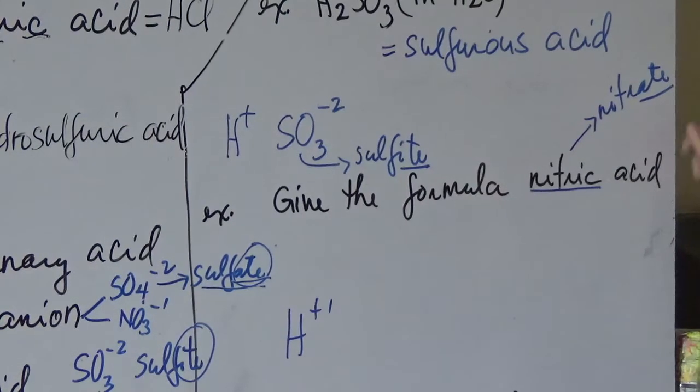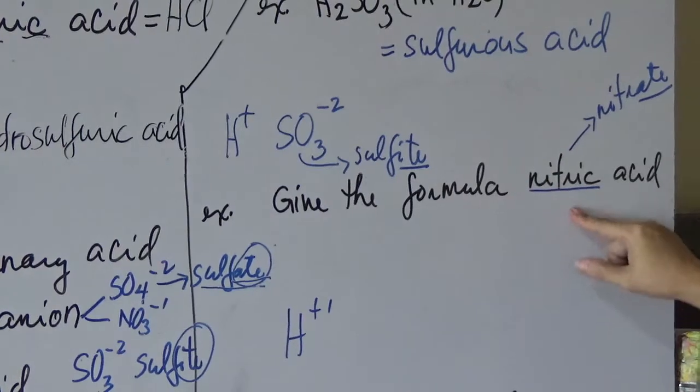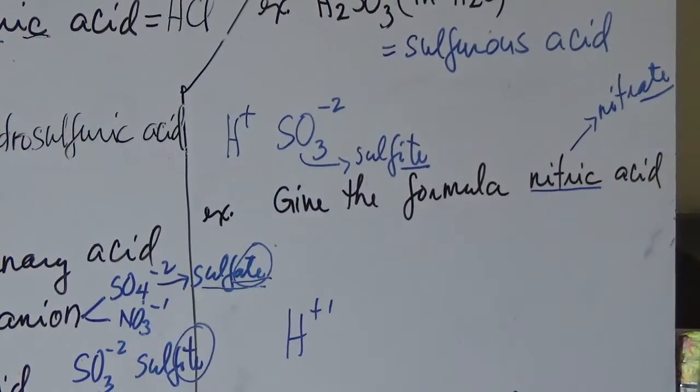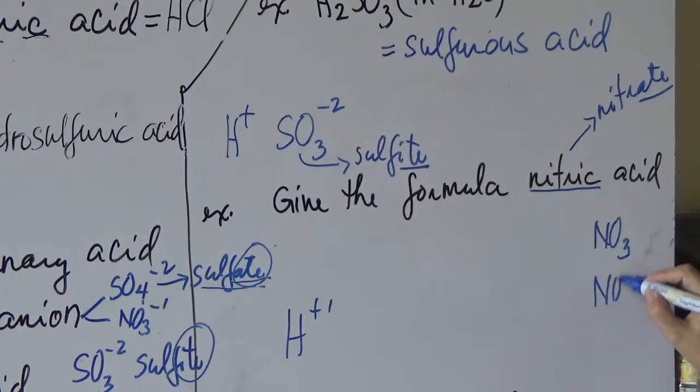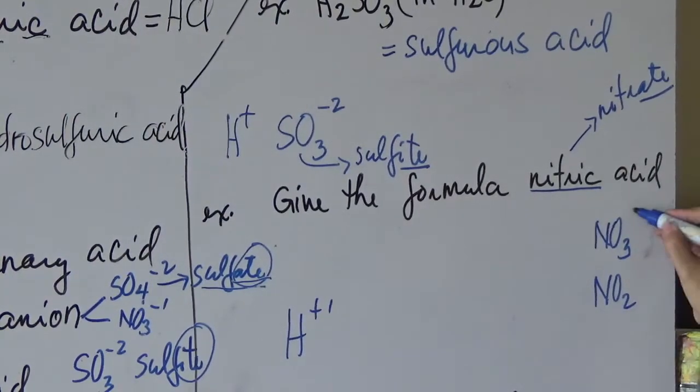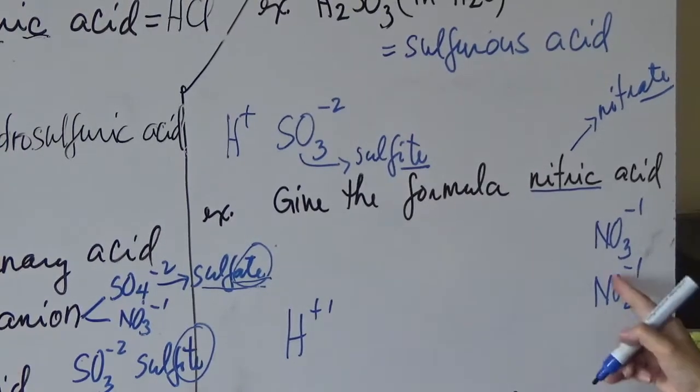So since that is nitrate, you have to look for the symbols for any oxy anion which is composed of nitrogen and oxygen. So there are only two. You have the NO3 and NO2. The charge here is -1, -1.